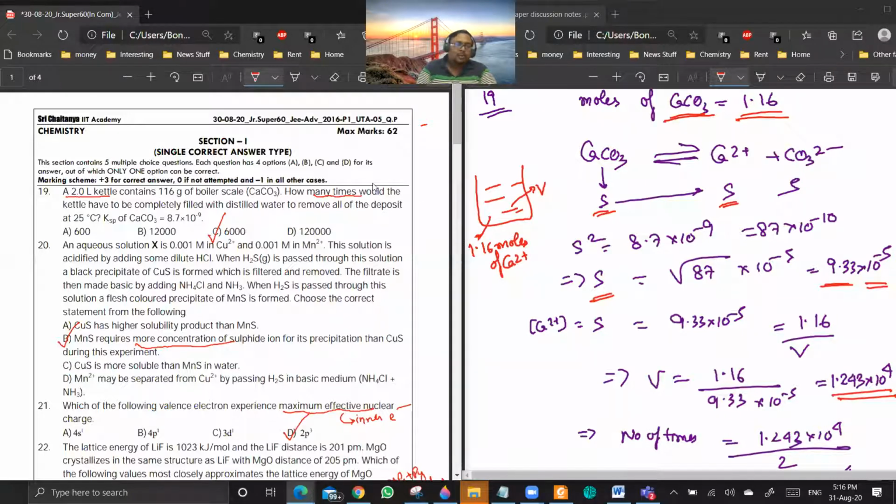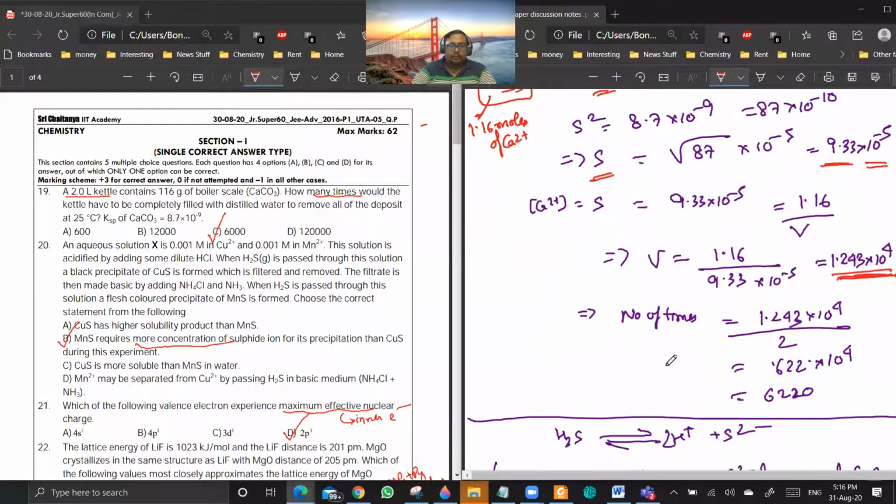So the answer will be volume by 2. Are you getting my point? Sir, again, it's my last step. See, it is asking how many times you have to fill and refill the 2-liter kettle. Now you want this much volume. So how many times does the 2-liter kettle have to be filled? This by 2. Yes, sir. That's why you are getting 6,000. Okay, sir. Okay.